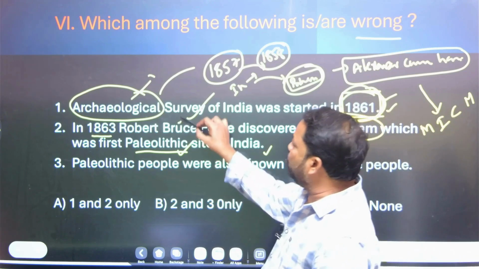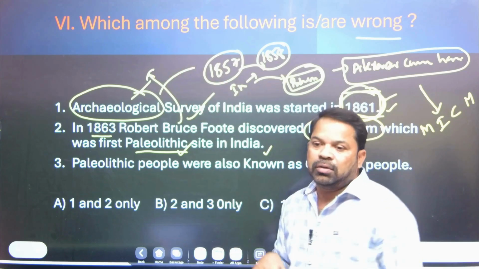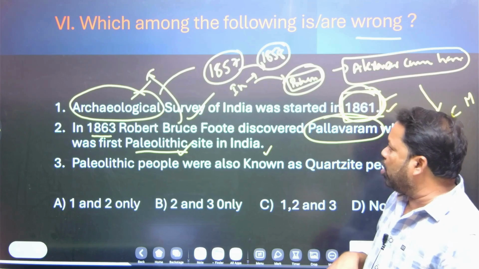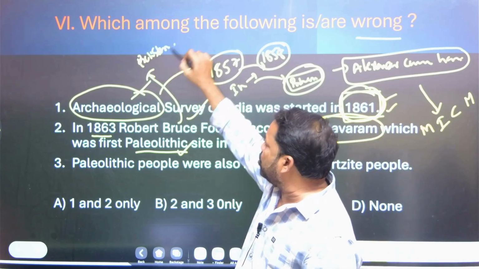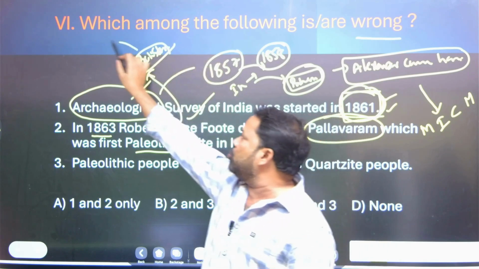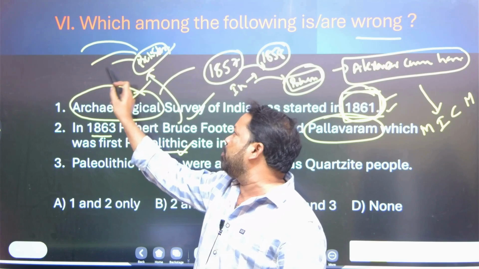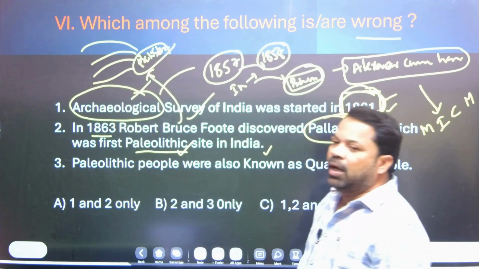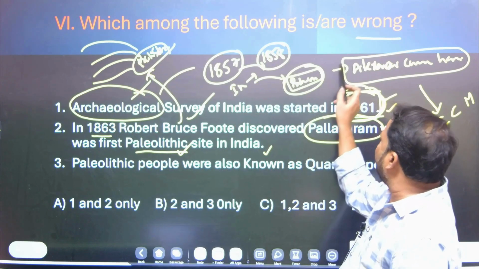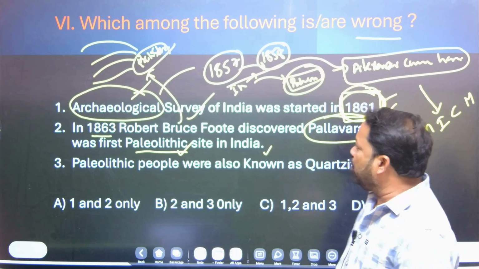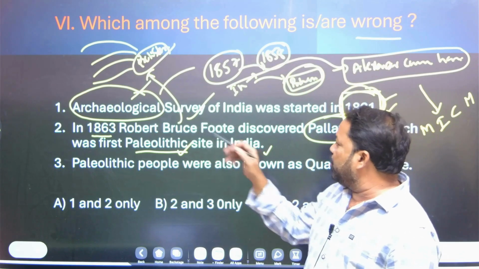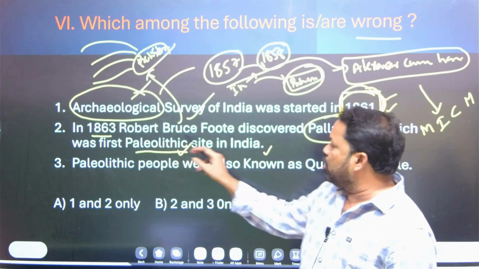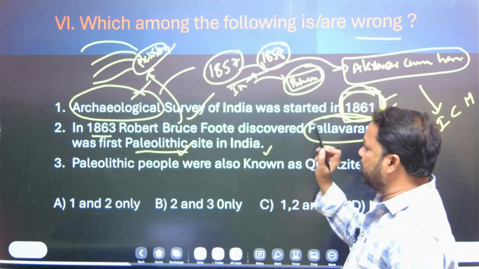Robert Bruce Foote is called the Father of Prehistory, or prehistoric culture. You know very well, prehistoric culture is divided into Paleolithic, Mesolithic, Neolithic. So the Father of the Archaeological Survey of India is Alexander Cunningham, and the Father of Prehistory is Robert Bruce Foote. And this is the right statement.